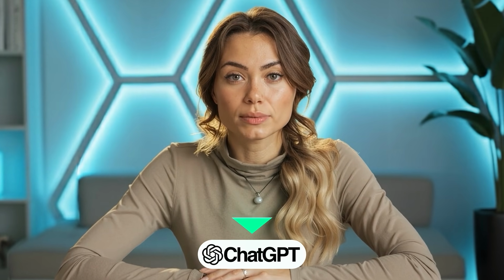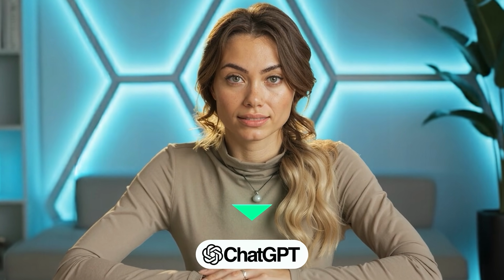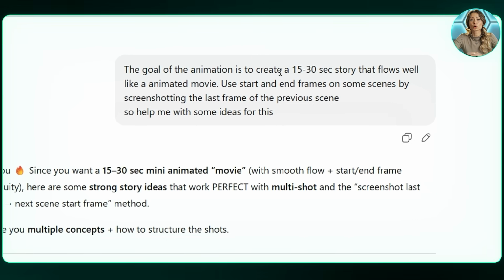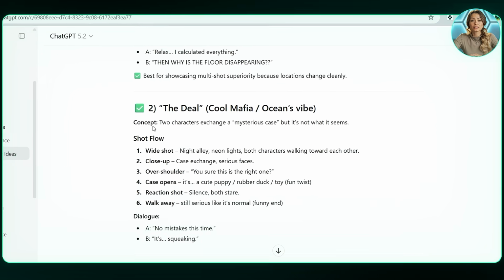Instead of guessing what kind of story to animate, I start by letting ChatGPT help me generate a few ideas. This makes the process much easier and saves a lot of time. I asked ChatGPT to create multiple short story ideas that can work within a 30 to 40 second format and flow like a short animated movie. I don't want anything too complex here. Simple stories always work better for short animations. So I look for ideas that have a clear beginning, middle, and end.